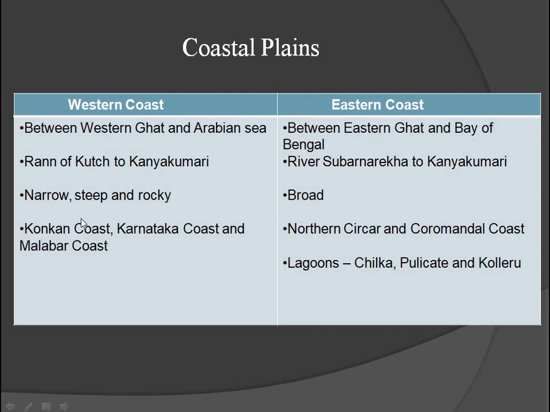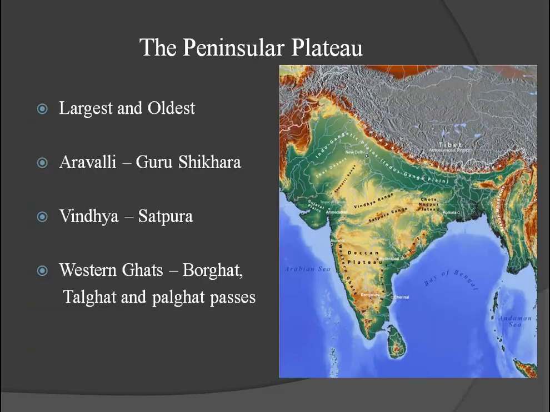And western coast is divided into Konkan coast, Karnataka coast and Malabar coast. So here you can see this western coast divided into, here in Kerala Malabar coast, in Karnataka coast, and Goa, Maharashtra, etc. Konkan coast.